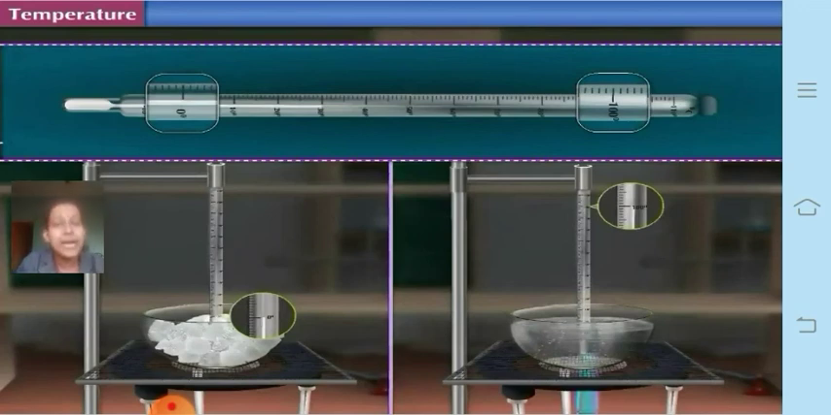We are going to learn about the thermometer in detail in the next video. But before that we are going to learn about heat and temperature. What is the difference between heat and temperature, as well as what are the similarities between heat and temperature, in the next video.